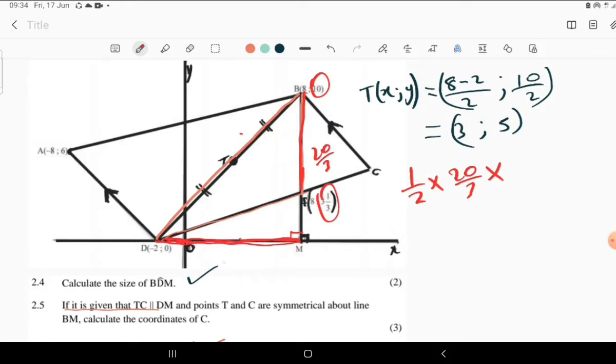MD, we found it to be 10, because from M we have 8, then from D we have -2, which means from 8 to -2. How many units have you traveled to the left? You have traveled 10 units, so times 10. Whatever you get is going to be the area of this triangle. I did not calculate it, otherwise this is how it's done.